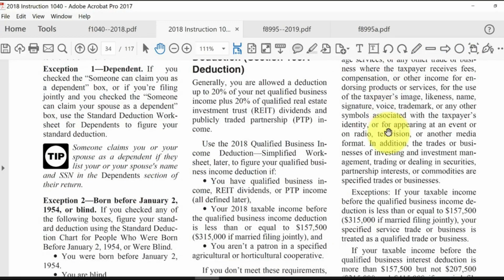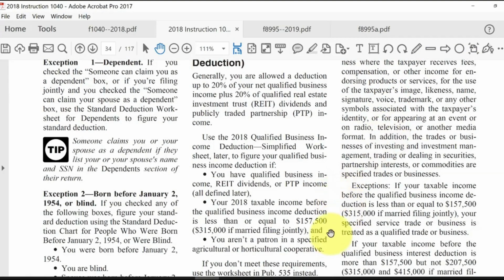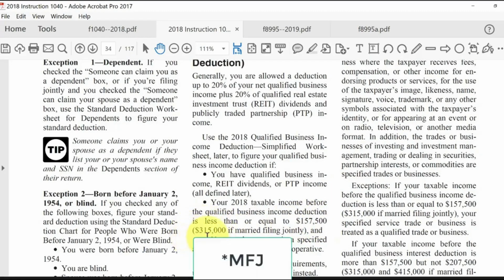If your taxable income goes over, let's say another 50,000 over this, or 100,000 over for married filing separate, the qualified business income deduction is totally phased out.